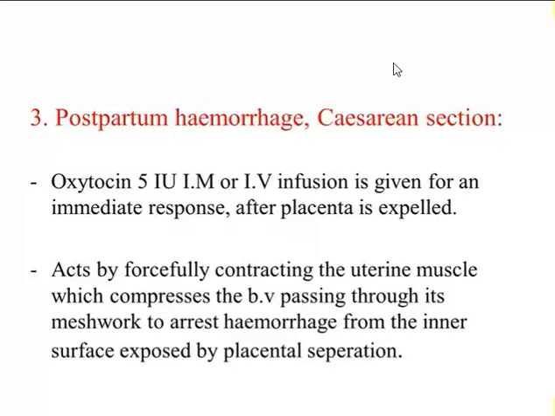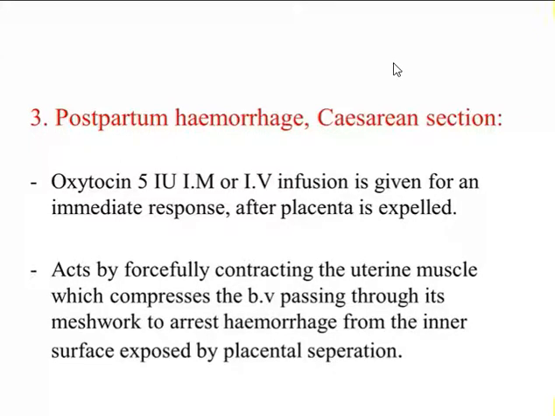After the placenta is expelled, we have to wait 2 to 3 minutes after delivery of the baby. You can see expulsion of the placenta after 2 to 3 minutes of delivery, and immediately after the placenta is expelled, you can give oxytocin either IM or IV. It acts by forcefully contracting the uterine muscles, which compresses the blood vessels passing through its meshwork to arrest hemorrhage from the inner surface exposed by placental separation. So what happens after the placenta is separated from the uterus and expelled?